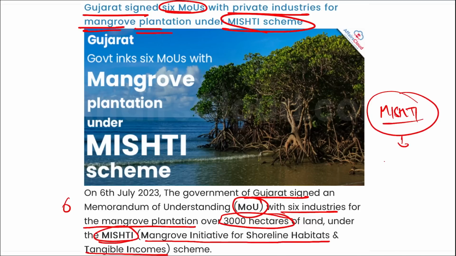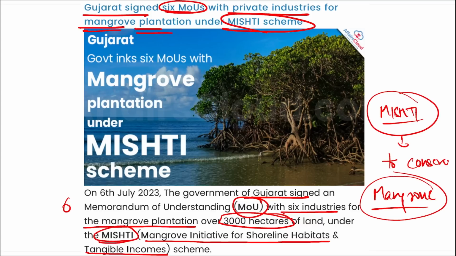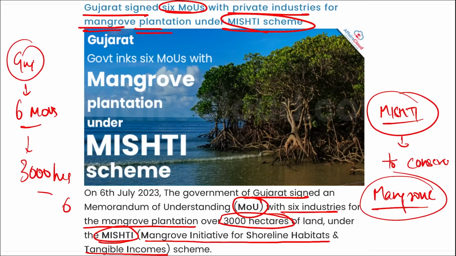That is, this is to conserve mangroves, right? So directly remember, Mishti Yojana is to conserve mangroves, and recently Gujarat signed 6 MOUs with 6 different organizations so that they can conserve 3,000 hectares of land by planting mangroves in that area. Correct? And this will be under Mishti Yojana, to conserve the mangroves.